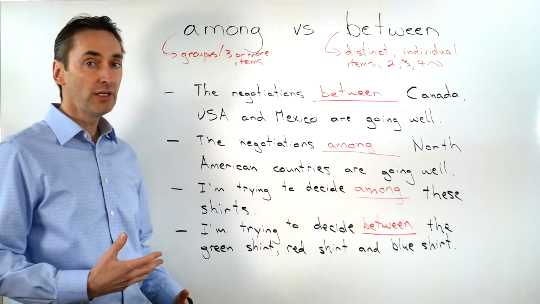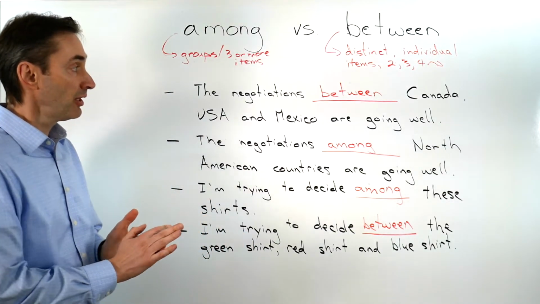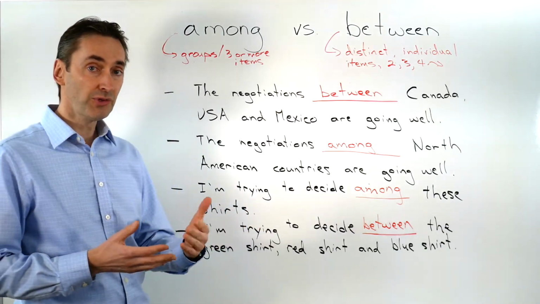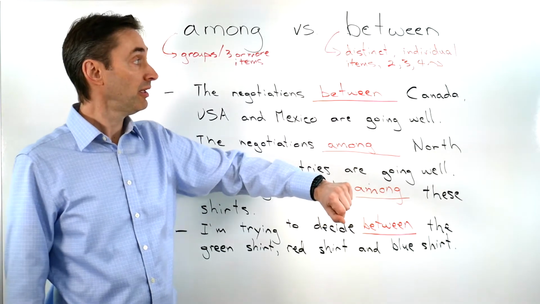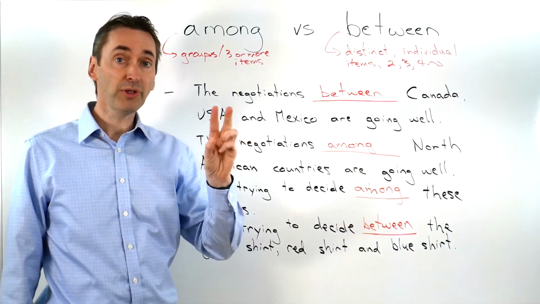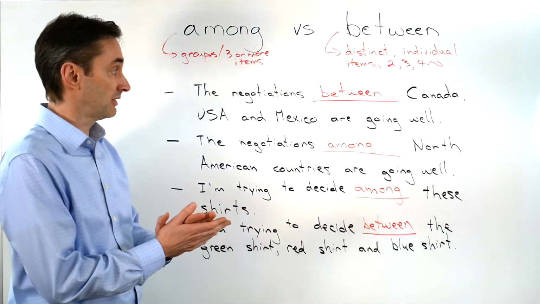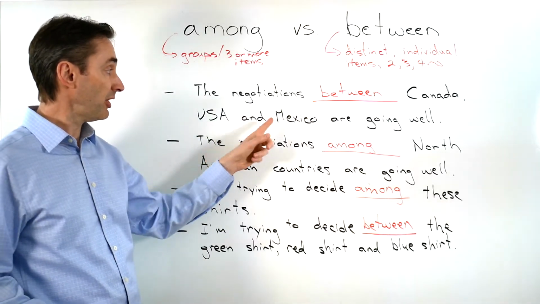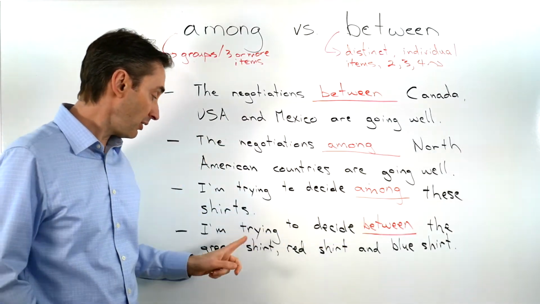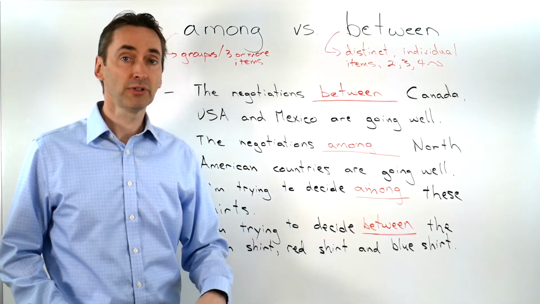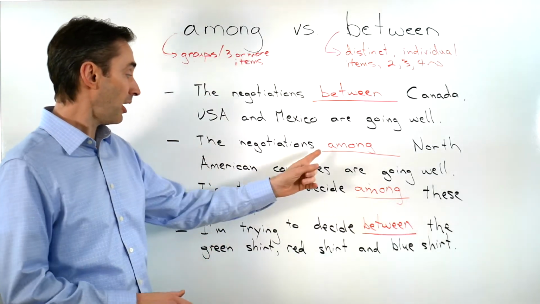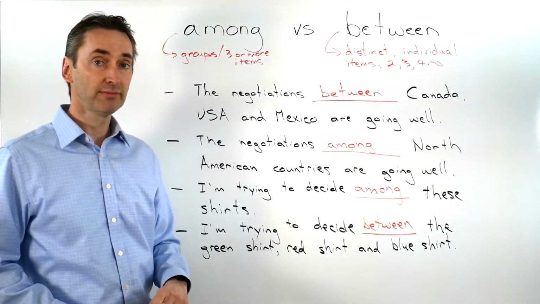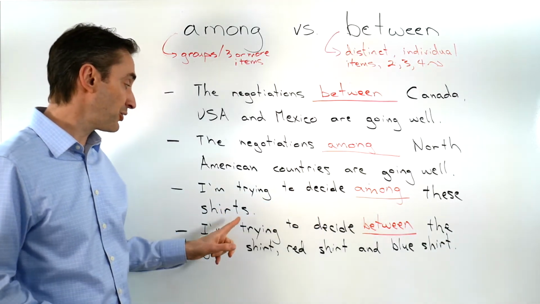Therefore, we can differentiate between groups and individual items. If we're talking about individual items, let's use between. It doesn't have to be only two, it can be 3, 4, 5. Between Canada, USA, and Mexico. Between the green shirt, red shirt, and blue shirt. And we want to use among for groups. Among North American countries. Among these shirts.